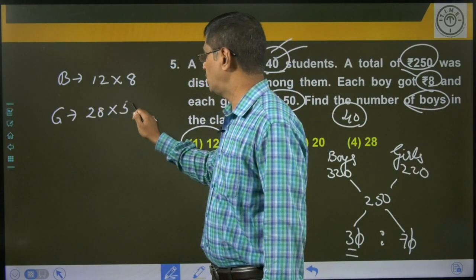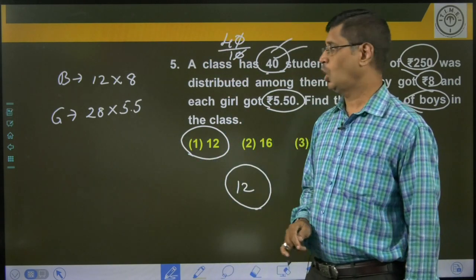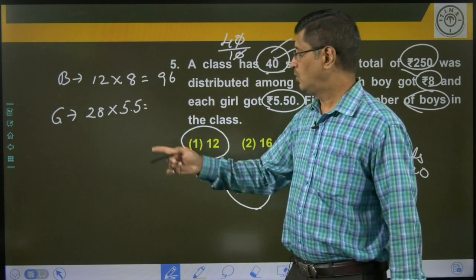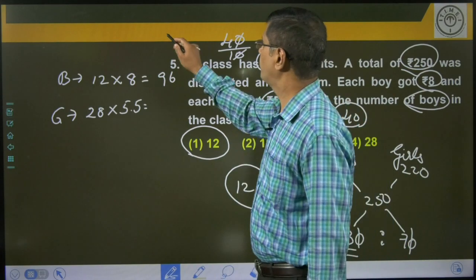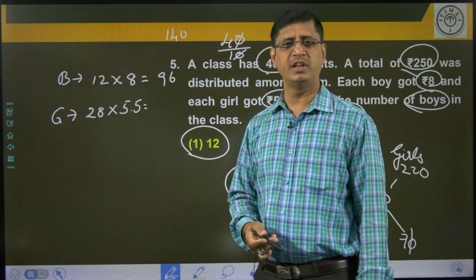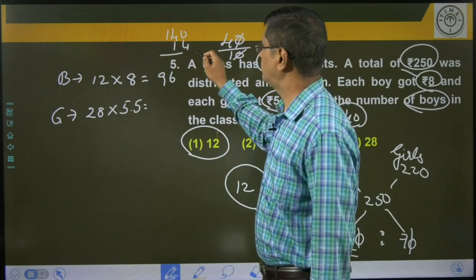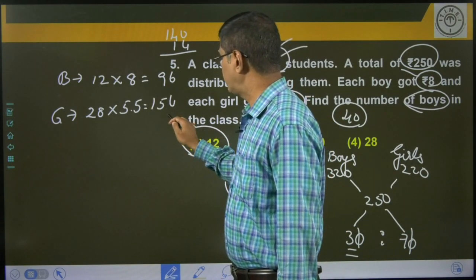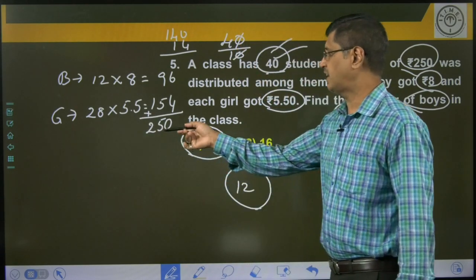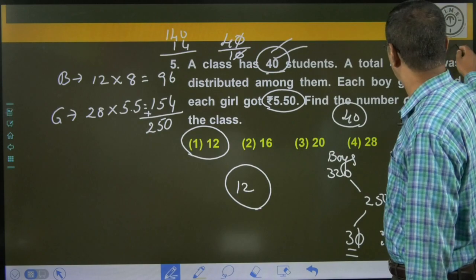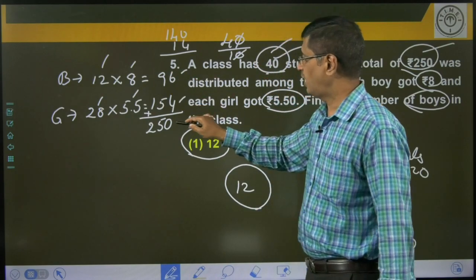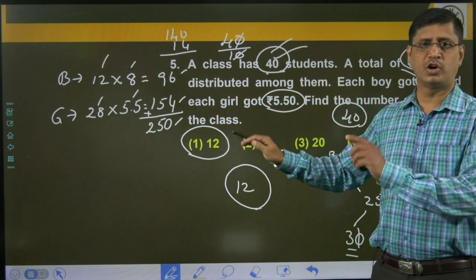Each girl got 5.5 rupees. 8 into 12, that is 96. 5 times 28, 140. 0.5 means half. Half of 28, that is 14. Now, just observe 154. So, 154 plus 96, how much is the sum of these two numbers? It is 250. It is satisfying the amount given in the question. It is satisfying the total number. It is satisfying the amounts given to each person as well as the total. So, what does it mean? This choice is the right choice.